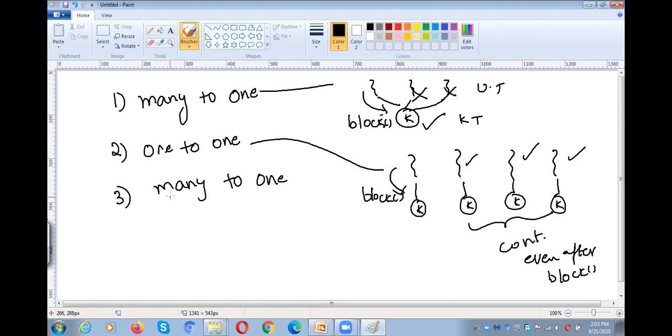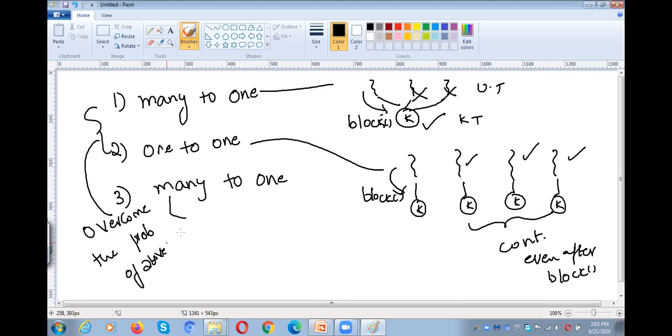And next, many to many. Sorry, I said many to one. It is many to many. Many to many means many user level threads and many kernel level threads.